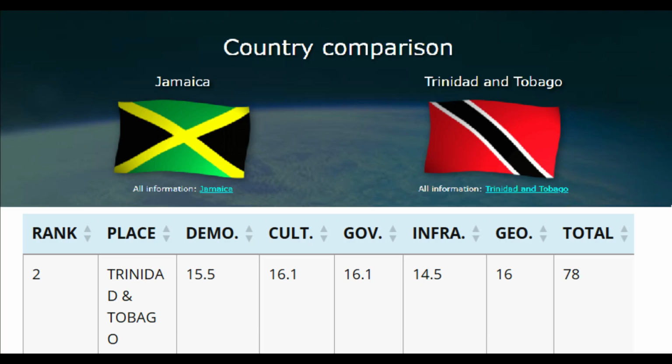The infrastructure is 14.5, and the geography is 16. So there's still a lot of similarities there, though enough notable differences are placed here too. And the food is very similar. Obviously, there's a lot of rice and peas, a lot of chicken, a lot of seafood, a lot of yams and potatoes and stuff like that, which definitely makes sense. And of course, there's slight Indian influence with both of them, though it's mainly just roti and curry for Jamaica, though Trinidad has a lot more of that.